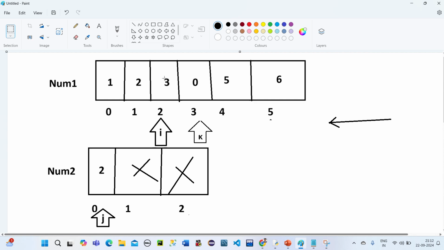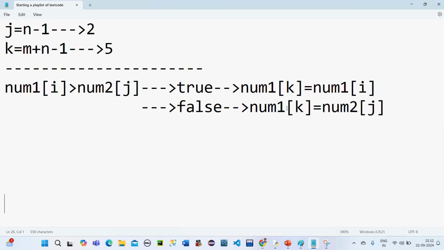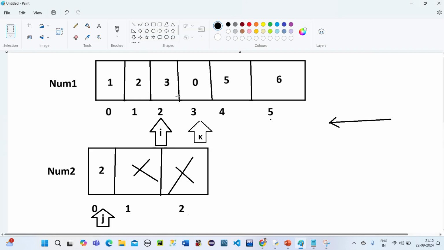So that is what we have seen, right? If true, then num1 of i is what? 3. So 3 we are storing here. So I'm just taking this, control C, and then I'm deleting this, control V.